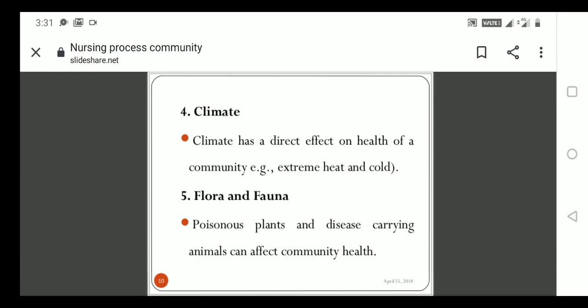We can teach preventive measures once we know these are cattle field areas or cattle farms, and we can give health education on how to prevent them. Once you know the particular location, only then can you go and tell them what remedies they can use.